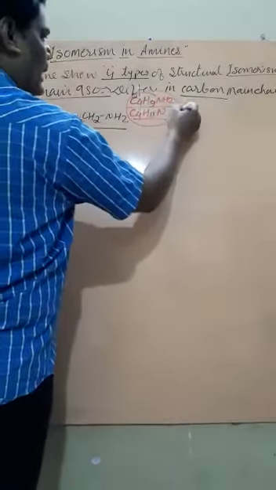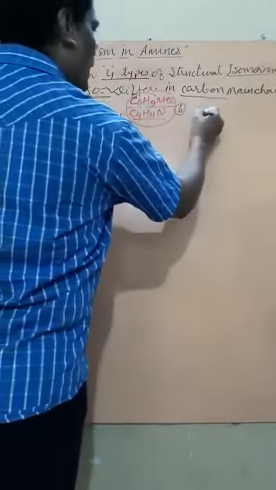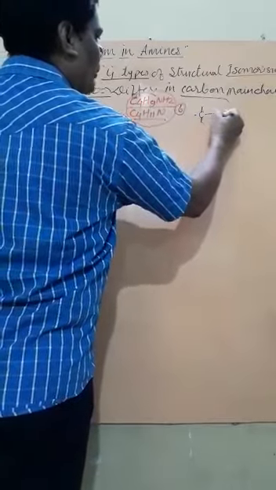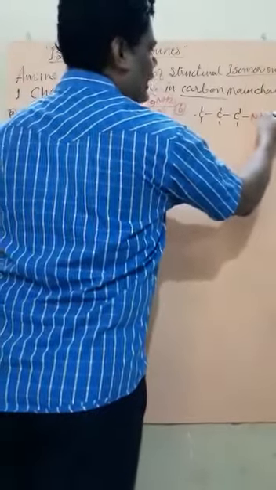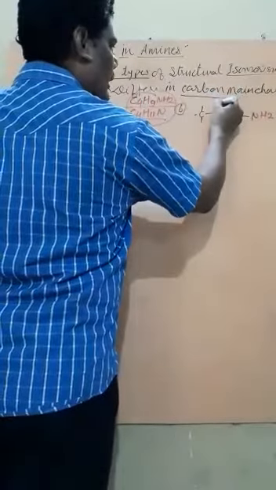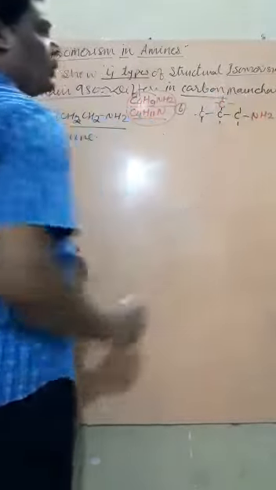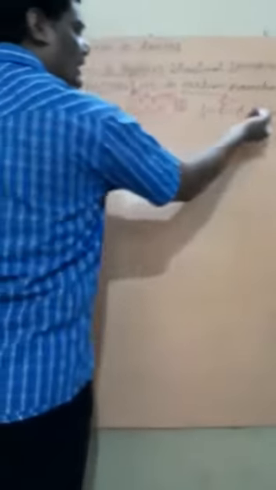So it can be shown by two structural formulas. One I have already written, and what is the possible second one? In the carbon main chain there will be 3 carbons, and with the first carbon the NH2 is attached, but here the carbon count is 4. Therefore, you can write 1 carbon as a substituent. So now, what is its name?